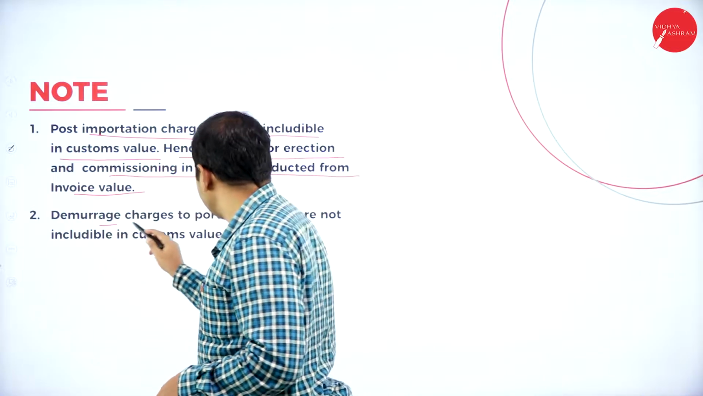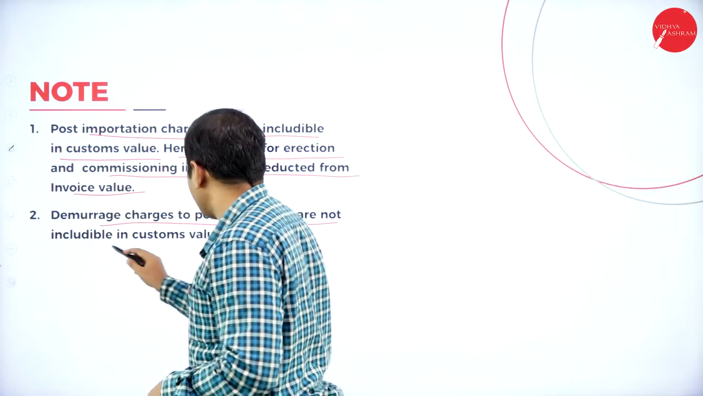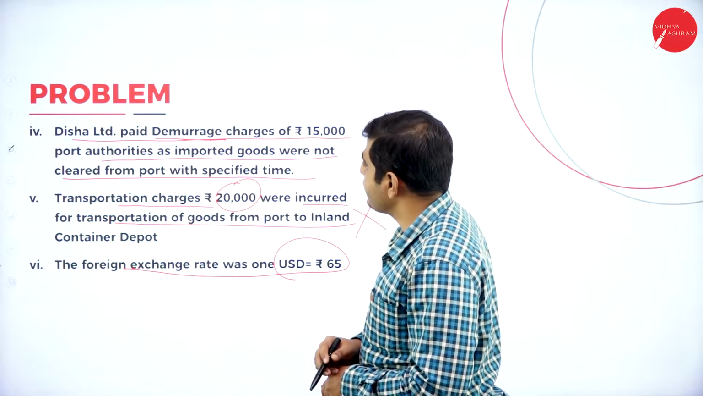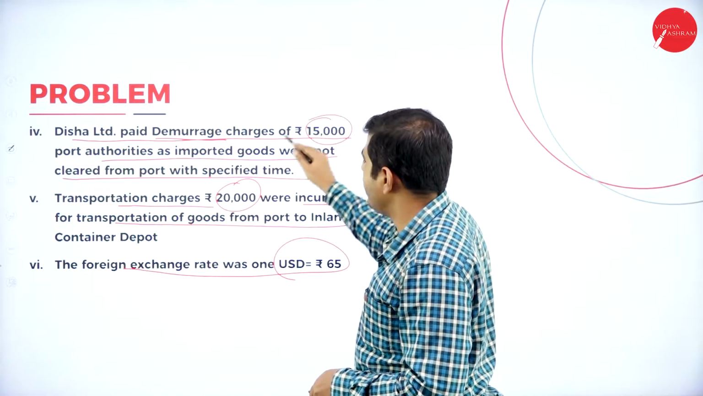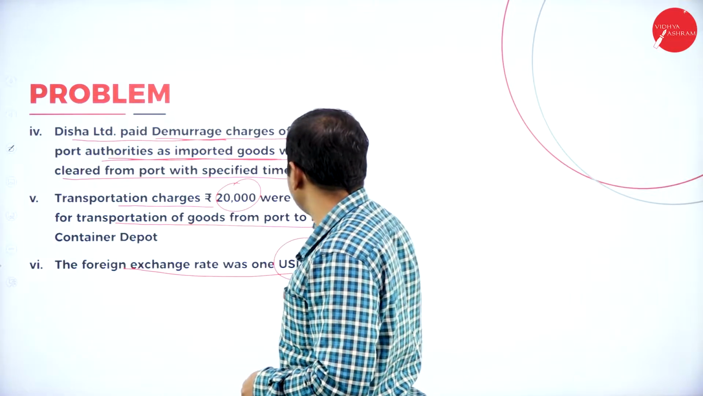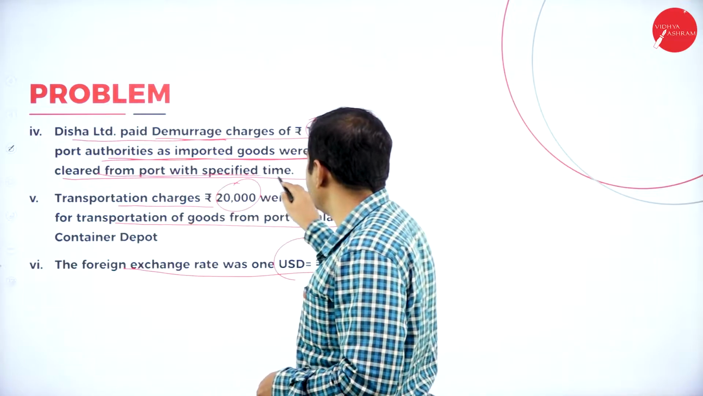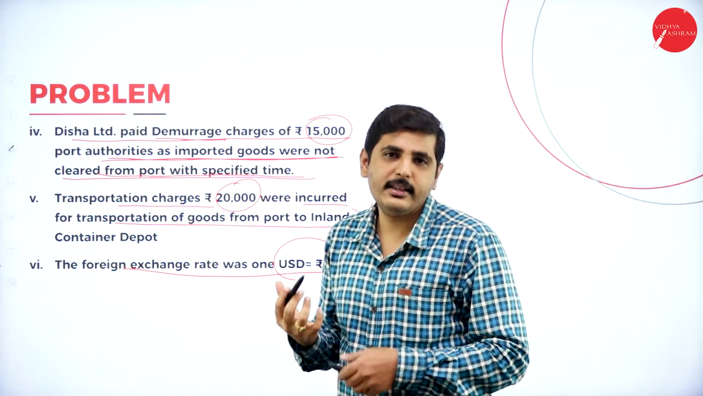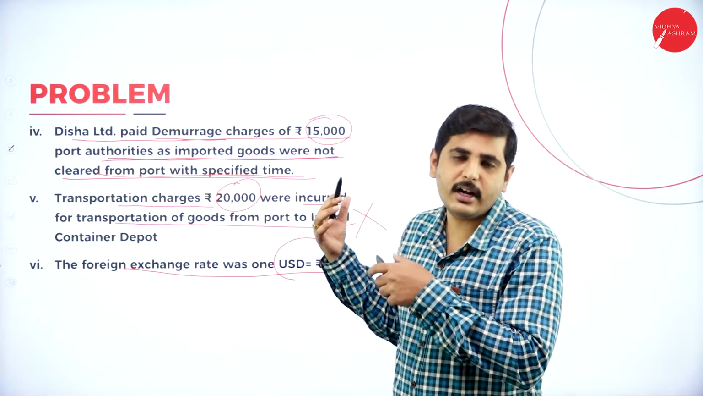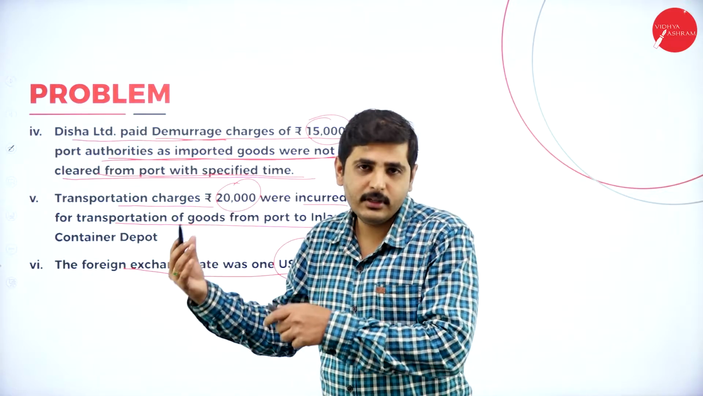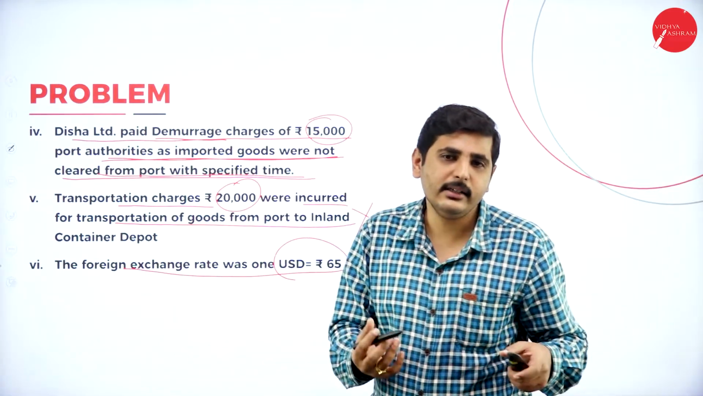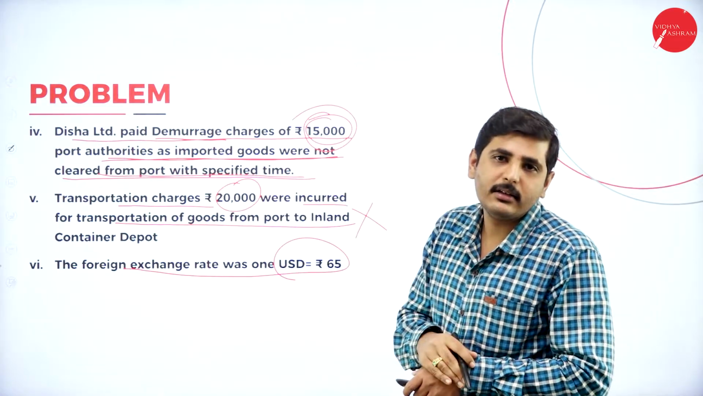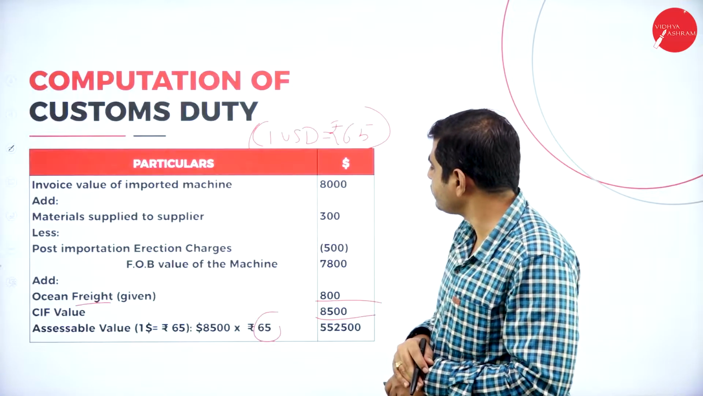Next one, demurrage charges to port authorities are not included in the customs value. So here, see, demurrage charges are 15,000 rupees. The imported goods were not cleared from the port within the specified time. This is the fine they are paying, and this is an expense not related to transporting the goods from America to India. This is an additional fine. So on the fine amount, we should not charge any customs duty.